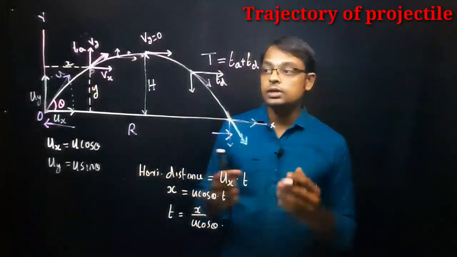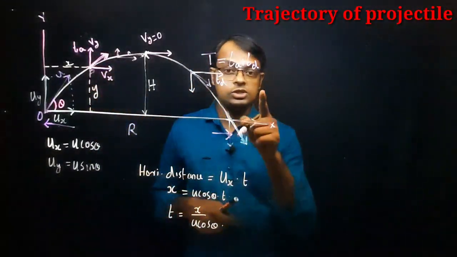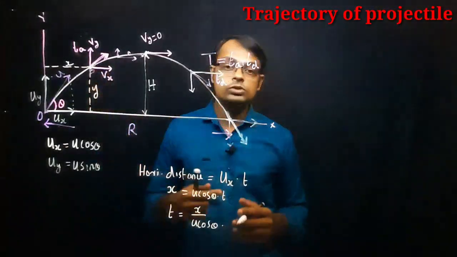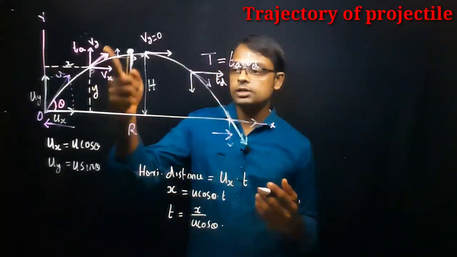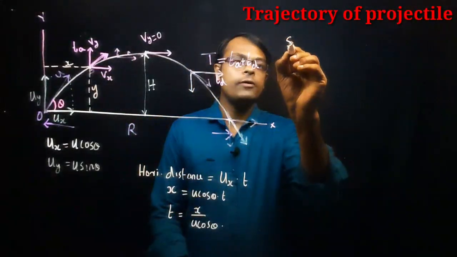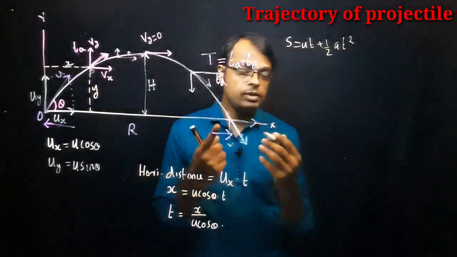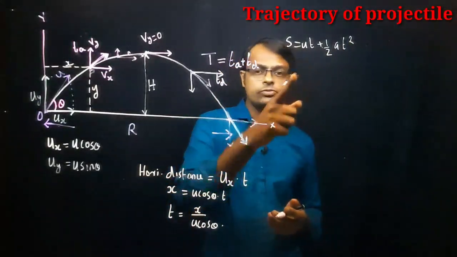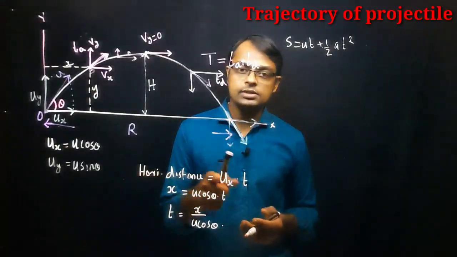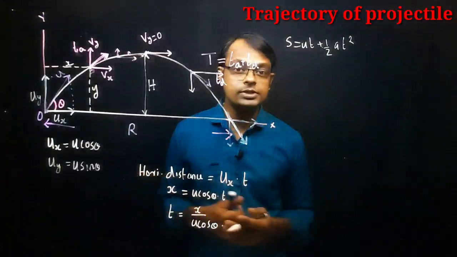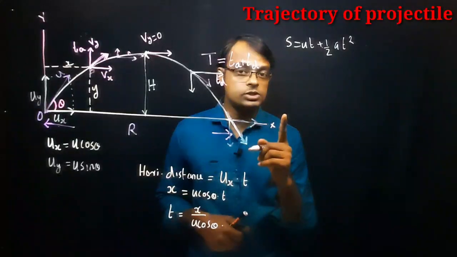Now let's find out the vertical distance traveled by the projectile. Along the vertical direction, definitely g is acting, so we can use the equations of motion. Which equation of motion can be used to find the vertical distance? We can use the formula s is equal to ut plus half at square. Maybe you have a doubt: why are we not using this formula along the horizontal? Along the x-axis there is no acceleration, because no force is acting, right? But in the vertical direction a force is acting and there is an acceleration. What is that acceleration? The g value.